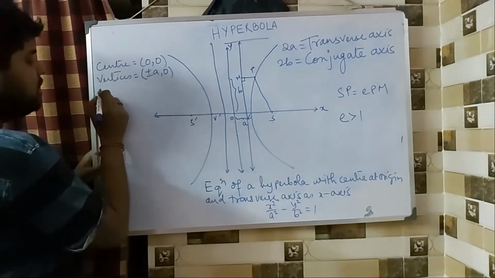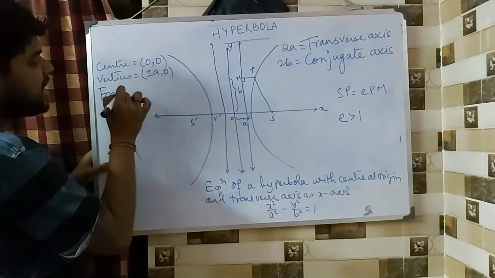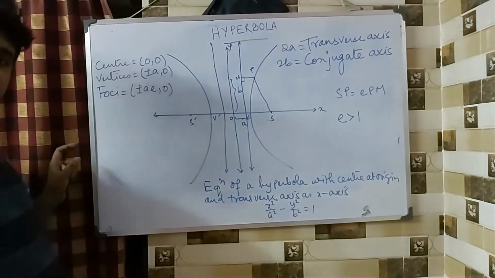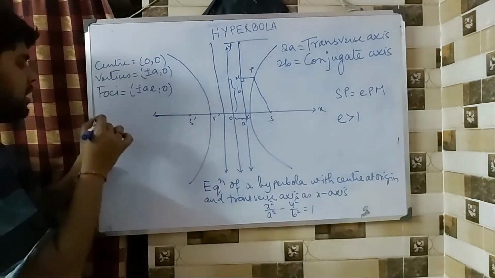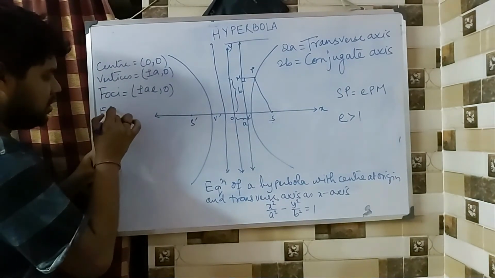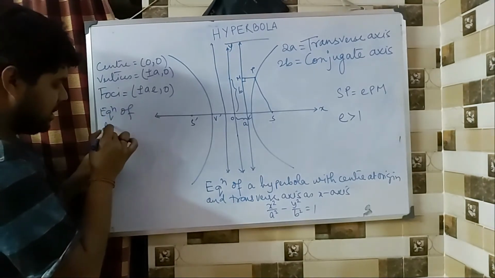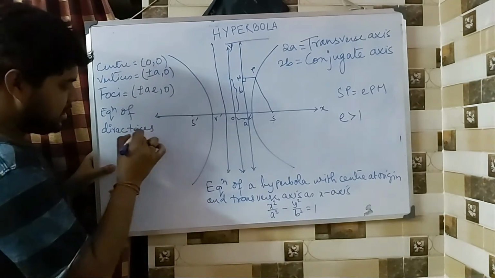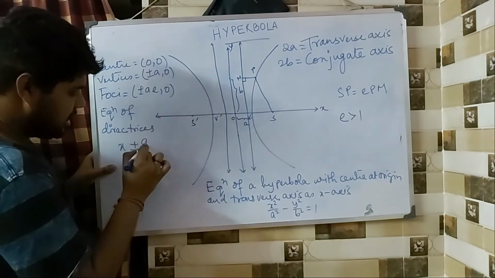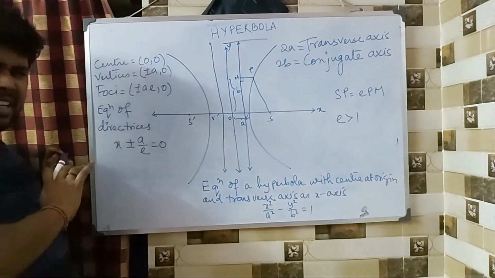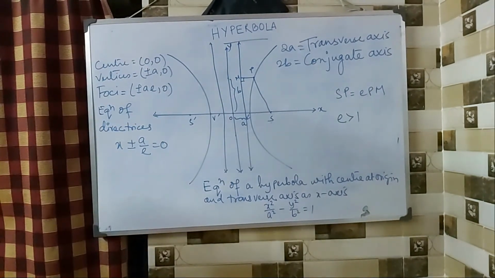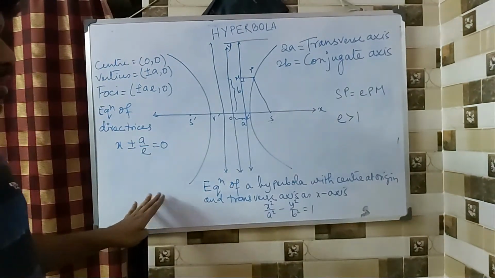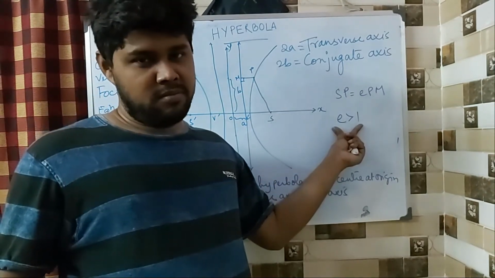Then the foci, same thing, plus minus ae, 0, and the equation of the directrices, that is x equals plus minus a by e. So the idea is all the same, the whole process is all the same, just the equation looks different. Why does it look different and why are all these values going to be different? Because e is greater than 1. That is the reason why.